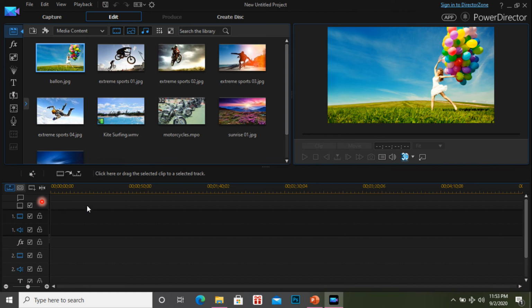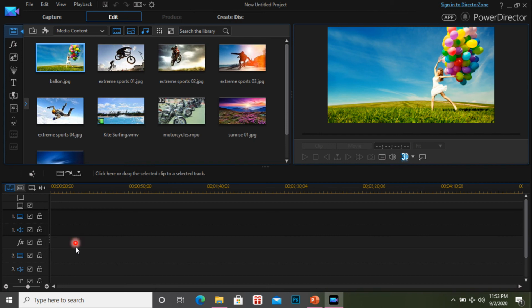The next important thing is this bottom part. Okay, it looks like some lines, correct? Here it has some lines like a track. Okay, it's like a railway track. So this is called the track panel. Here we can keep our video files and all the things. Only here we are going to keep all the editable files. Okay, this is the editing area.